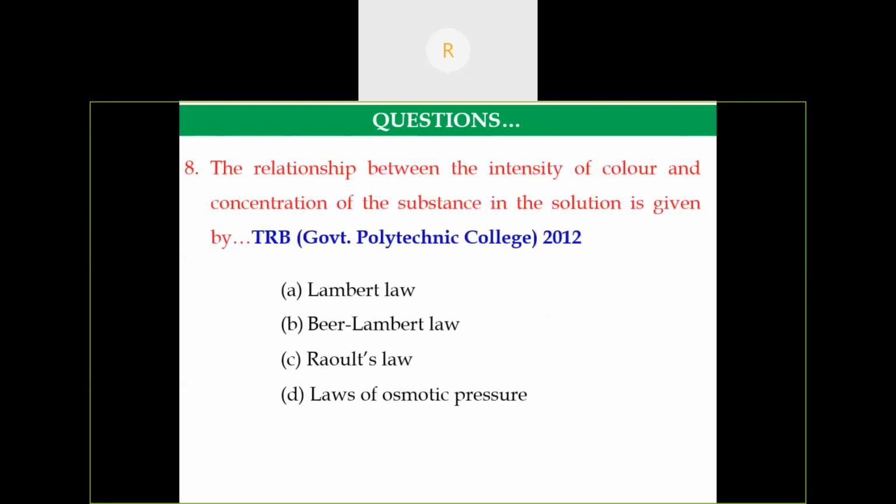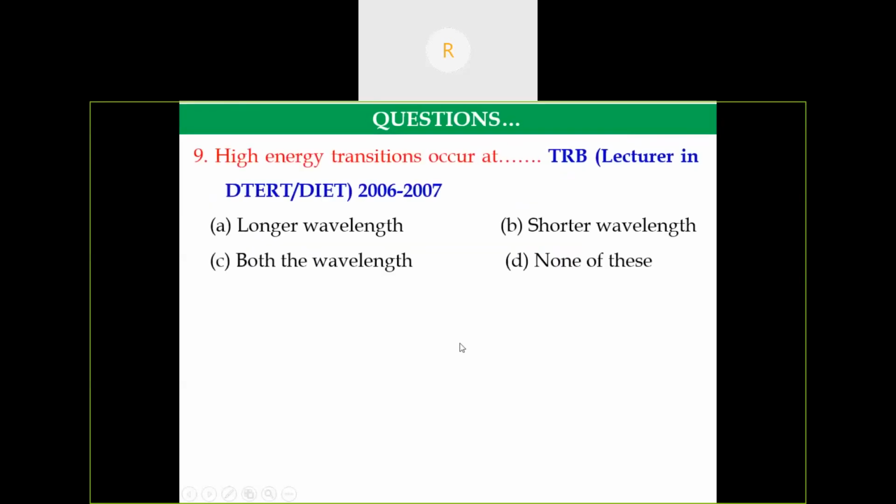Another question asked in TRB Government Polytechnic College in 2012. The relationship between intensity of color and the concentration of a substance in the solution is given by, so this is the simplest question. The Beer-Lambert law, we should not confuse it with the Lambert law. According to Lambert law, the absorbance is directly proportional to path length. He didn't discuss any concentration term there. So the Beer-Lambert law is the correct option.